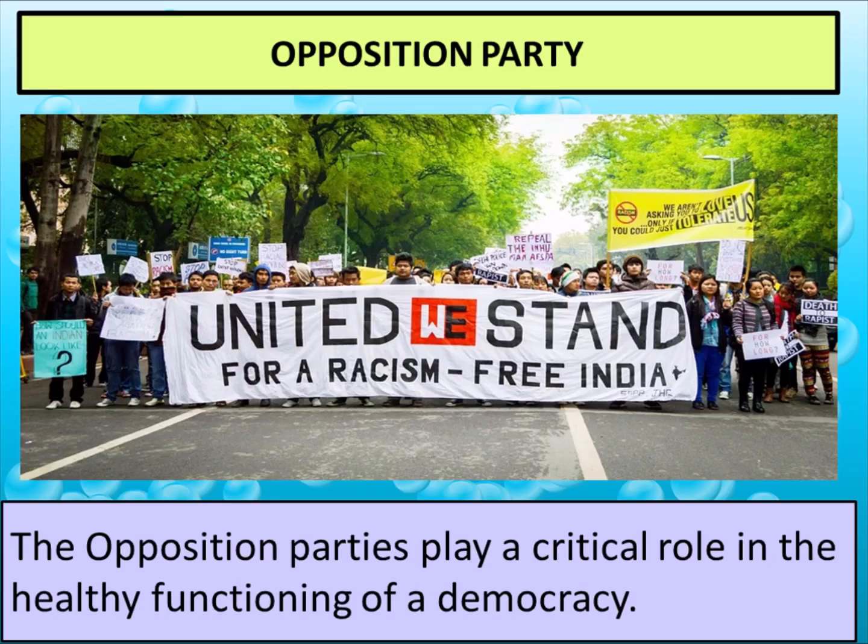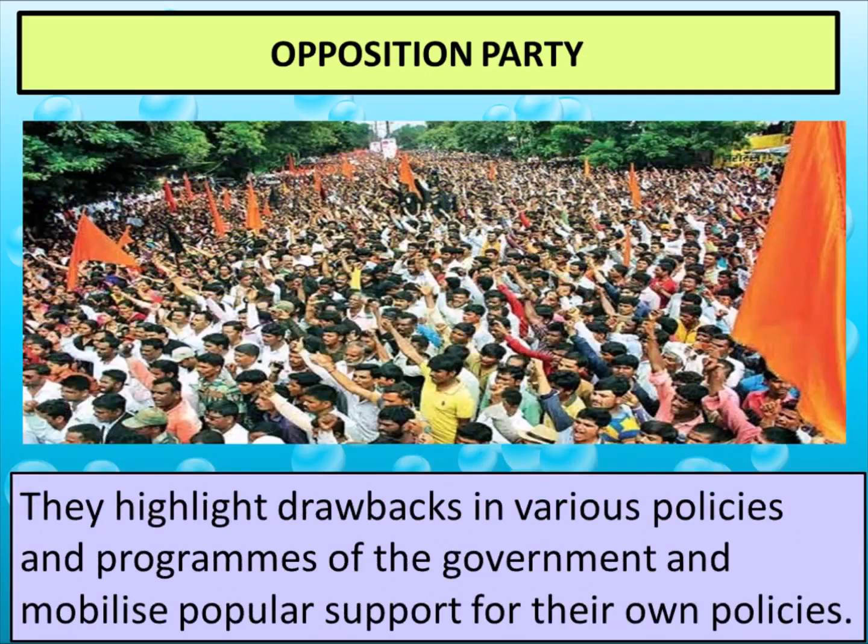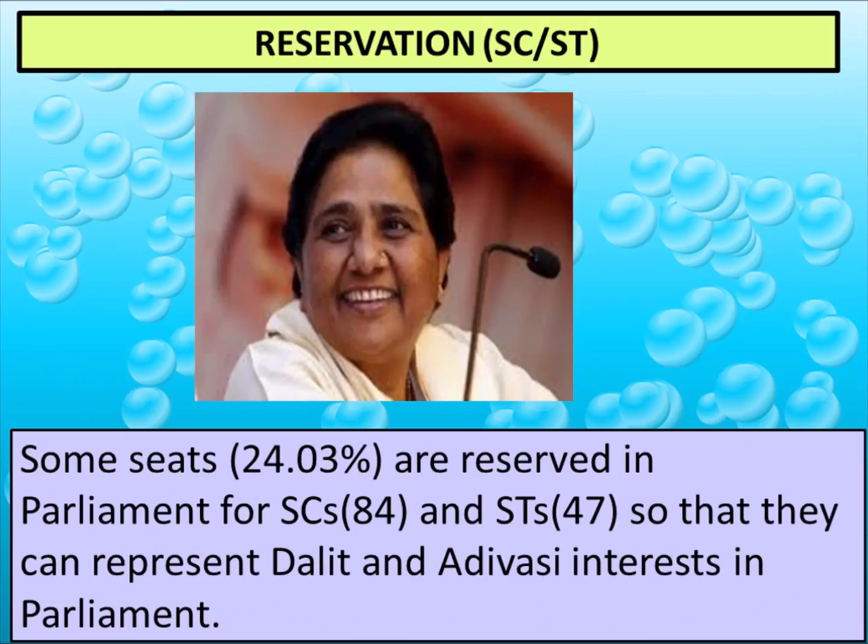If they will not ask questions, they will not take out rallies and protests, the government will do whatever it likes to do. They highlight drawbacks in various policies and programs of the government. You must have seen that Congress always speaks against the BJP. So this is their job, because they are sitting in the opposition. So they keep control on the government.